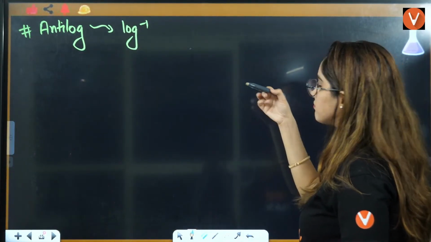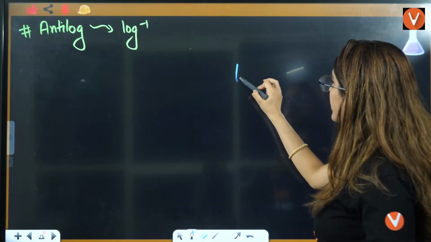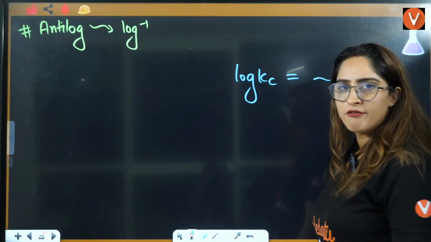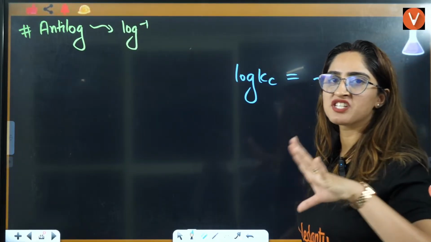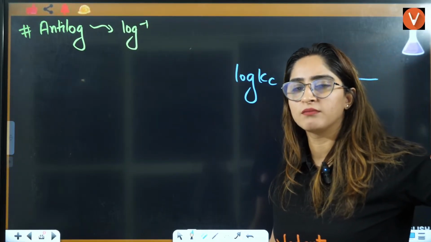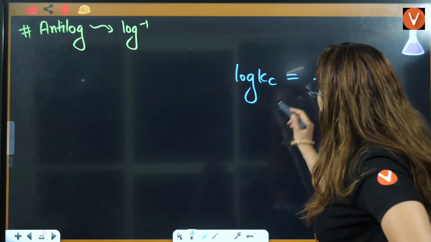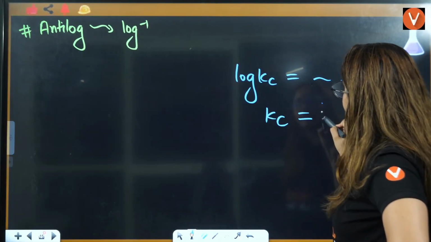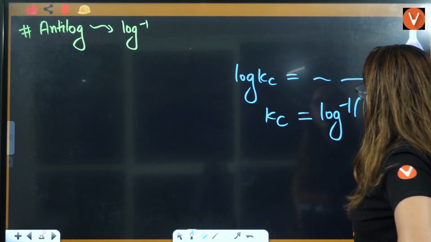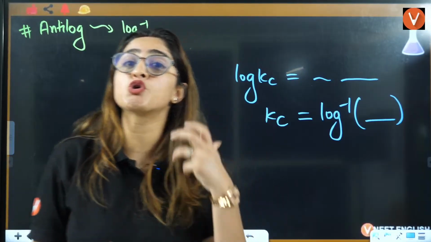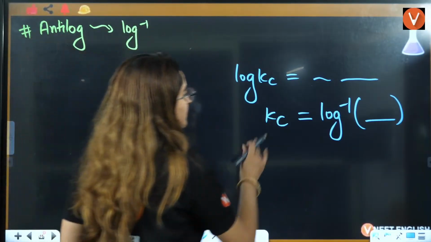Now let's say there are equations like this. For example, this is log of Kc, something something something value you have. From the equation, they are asking you the value of Kc. This is the equilibrium constant. You will study this in physical chemistry, right? Now to find out the value of Kc, you have to take the log inverse of the value that you have calculated. For that, you should know how to calculate log inverse, right?